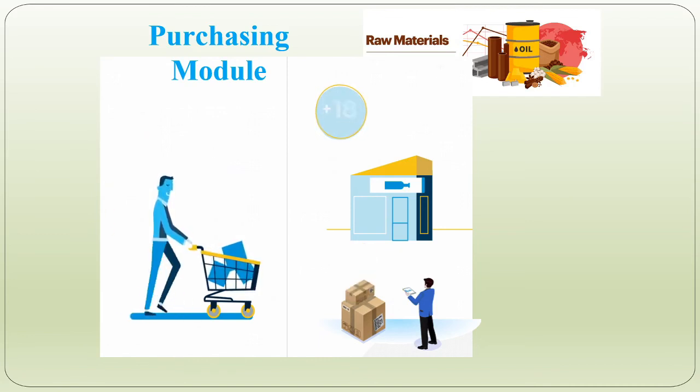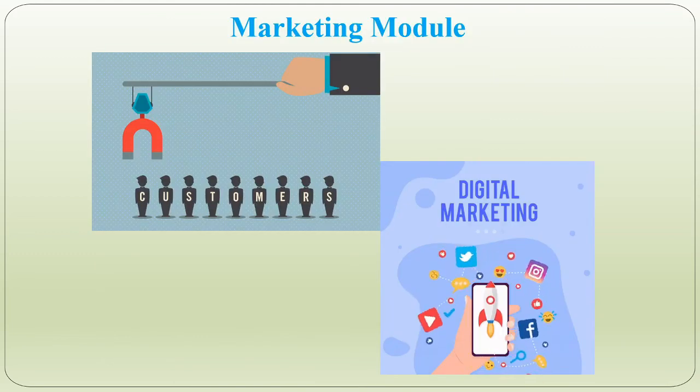Ultimately, this purchase module is integrated with the inventory and production module. Okay, so this is our sixth module, that is the purchasing module. Now the seventh one, that is the marketing module.